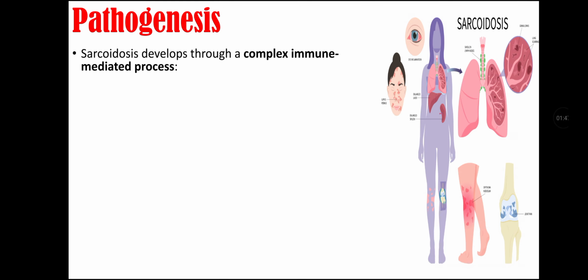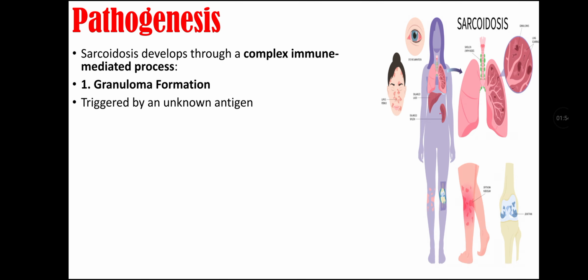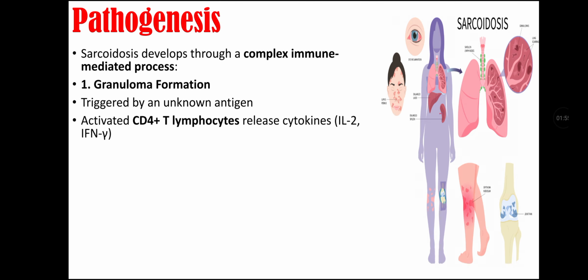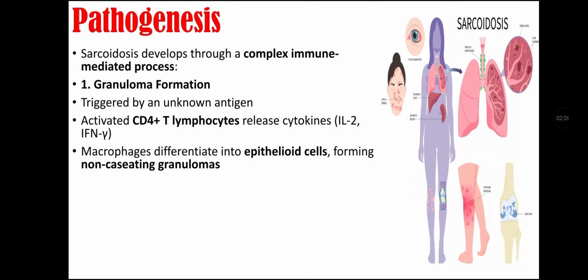Pathogenesis of sarcoidosis. Sarcoidosis develops through a complex immune-mediated process. First, there is granuloma formation that is triggered by an unknown antigen. There are activated CD4 T lymphocytes that release cytokines that include interleukin 2 and interferon gamma.